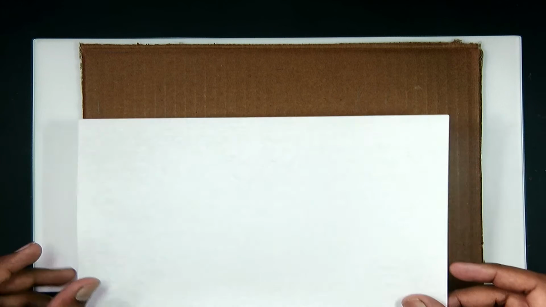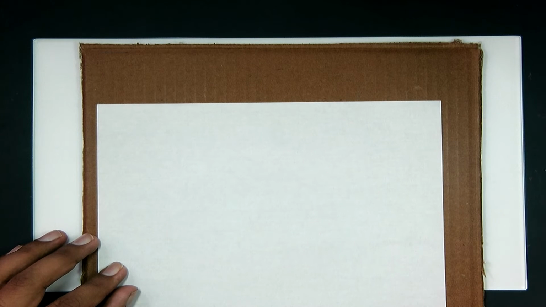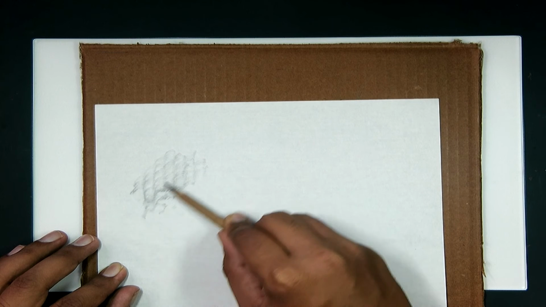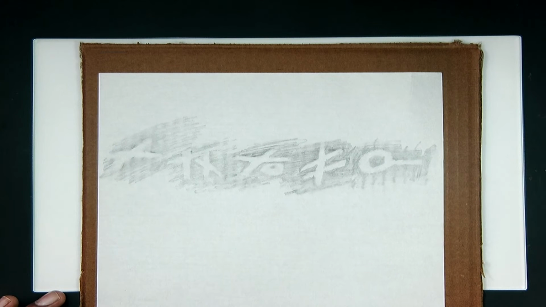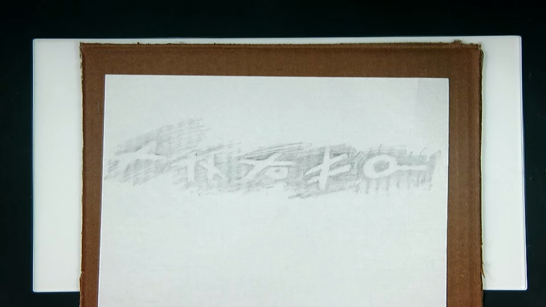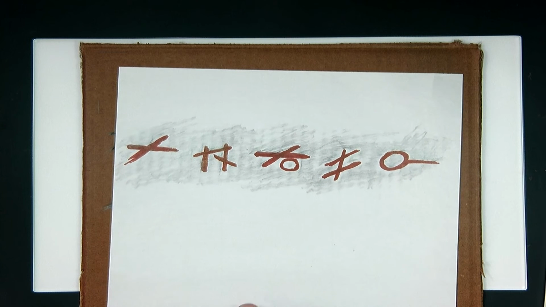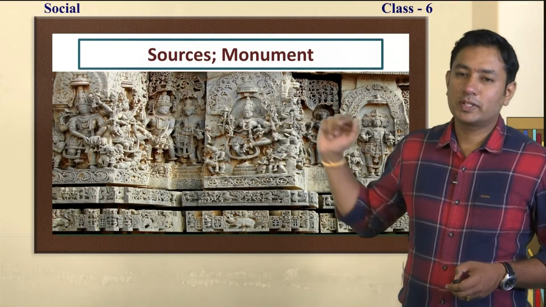The historians are going to do it like this. See, first they are going to put paper on that and scribble over it. See, if they keep on scribbling, they are going to get such an impression on the piece of paper, and later on we can write it on a piece of paper and we will get a clear picture of what they have written, the grammatical things and whatever the style of writing. All those we can get to know. Okay, the next one is monuments.